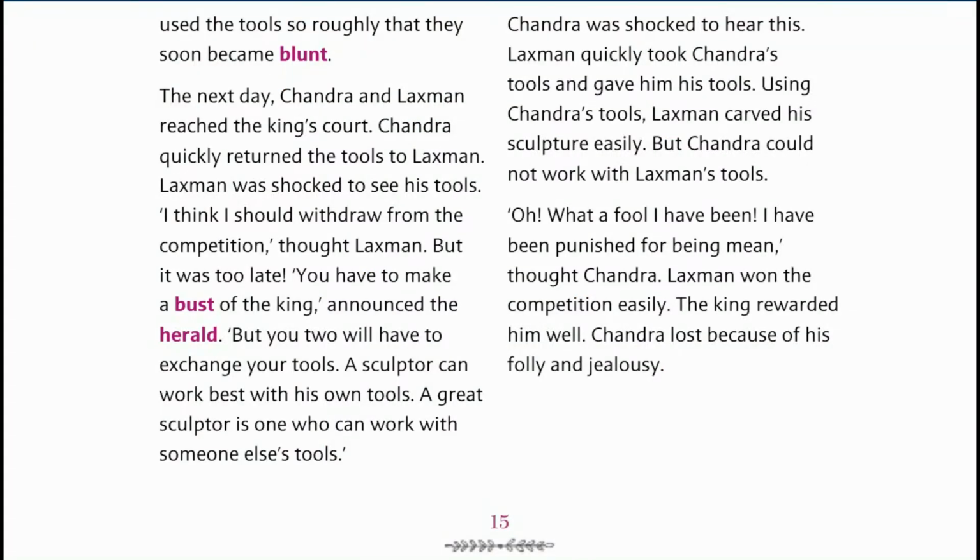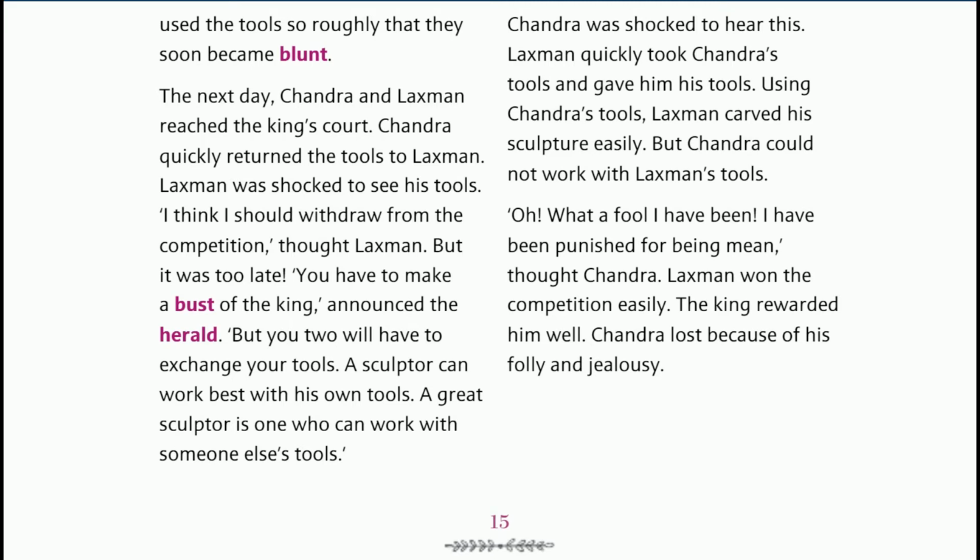Chandra used the tools so roughly that they soon became blunt. Blunt means the tools did not remain sharp anymore. And to make a sculpture in a competition, you need sharp tools. But Chandra was mean. He used the tools so badly and roughly that Lakshman's tools became blunt.